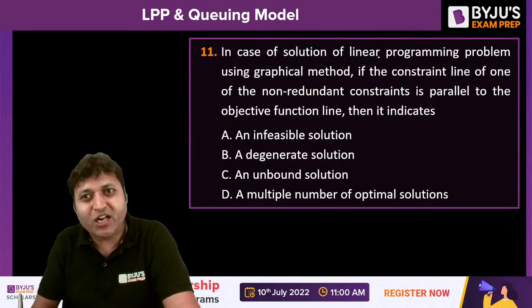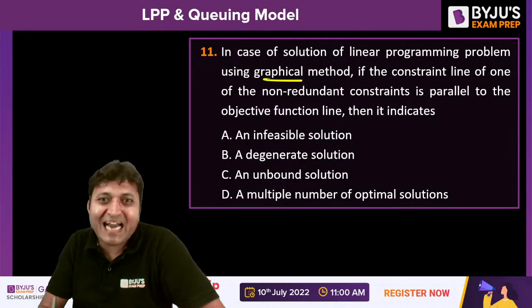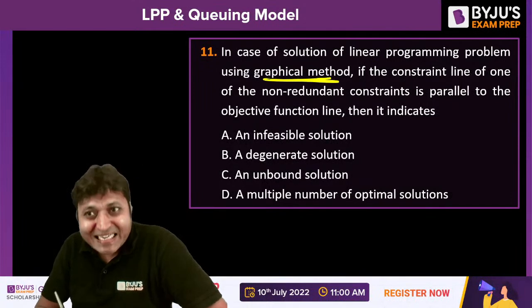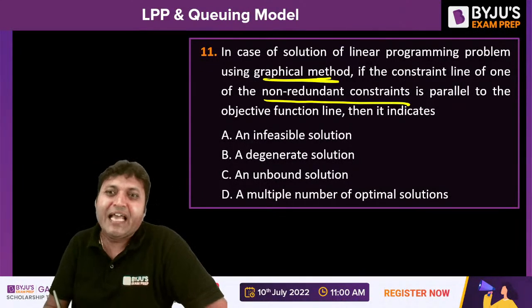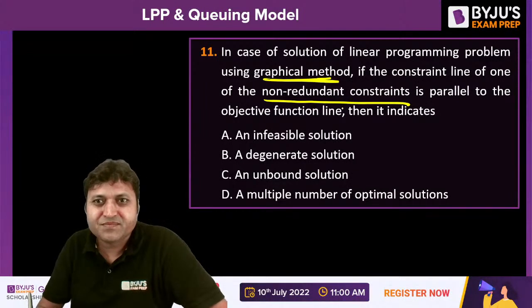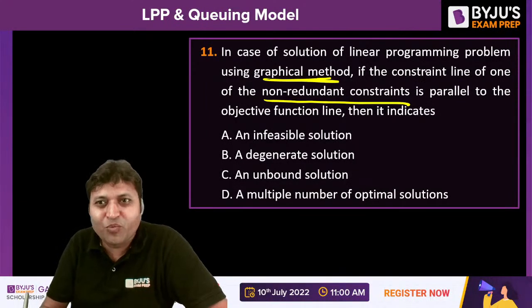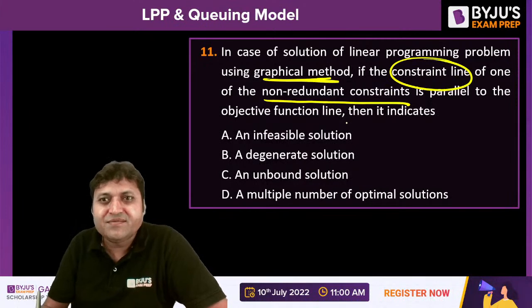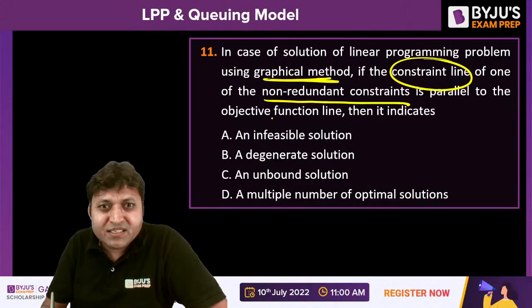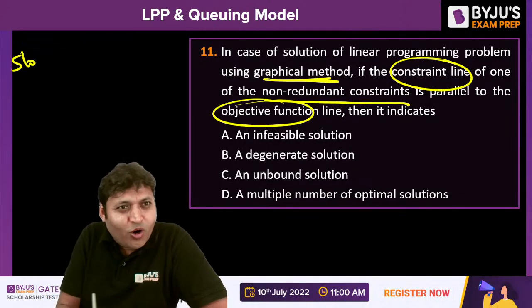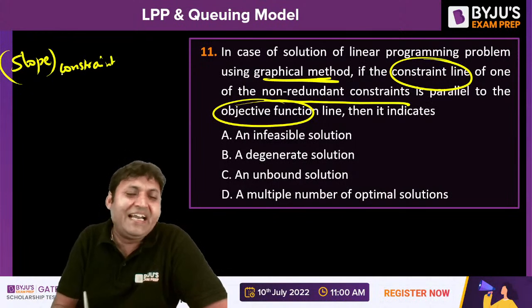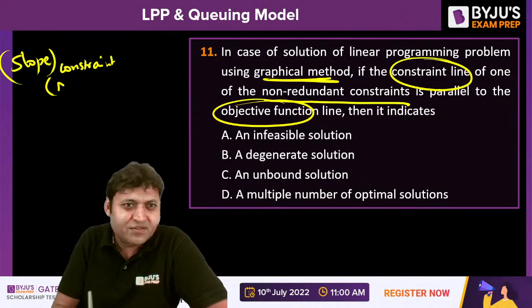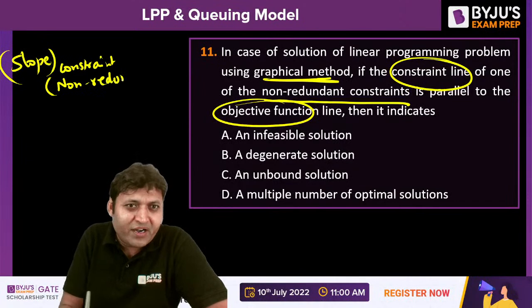In case of solution of a linear programming problem using the graphical method, if the constraint line of one of the non-redundant constraints is parallel to the objective function, meaning it has the same slope, a redundant constraint has nothing to do with it. We are talking about non-redundant.